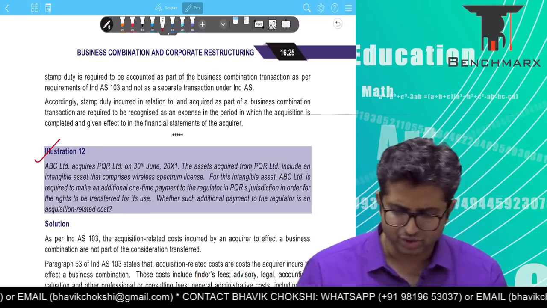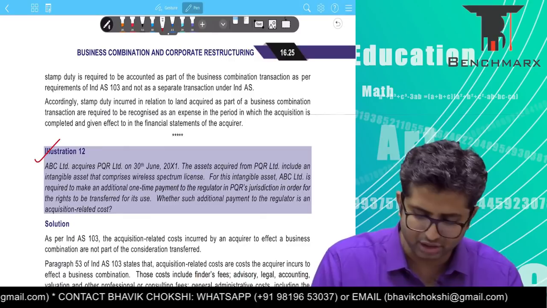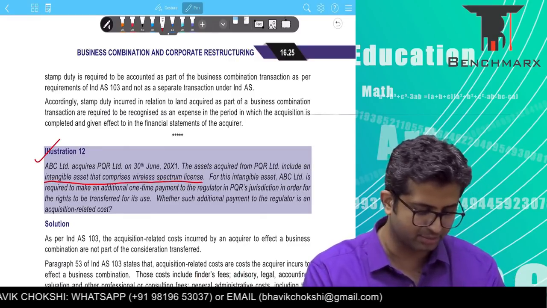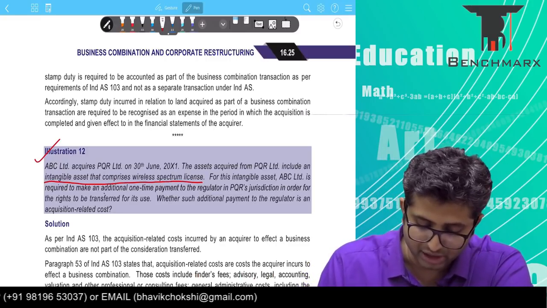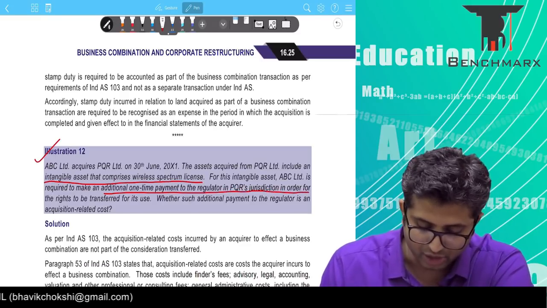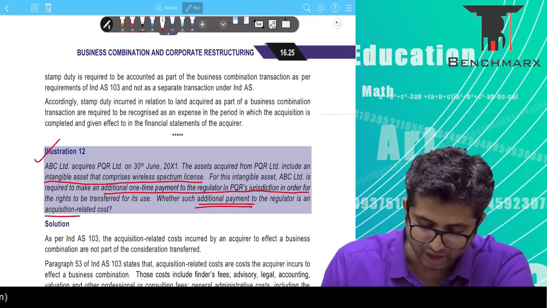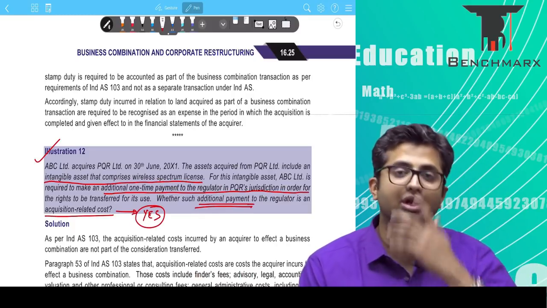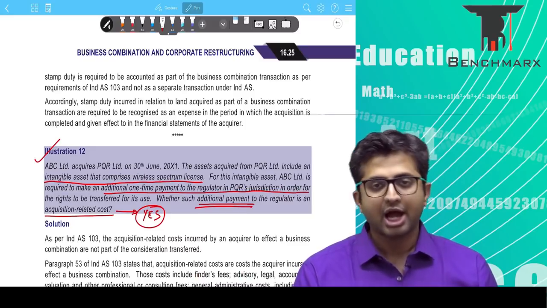On similar lines as illustration 12, ABC acquires PQR on 30th June. The assets acquired from PQR include an intangible asset that comprises a wireless spectrum license. For this intangible asset, ABC is required to make an additional one-time payment to the regulator in PQR's jurisdiction in order for the rights to be transferred. Whether such additional payment to the regulator is an acquisition-related cost, again, yes, this is a cost in order for you to consummate, to complete the business combination exercise.